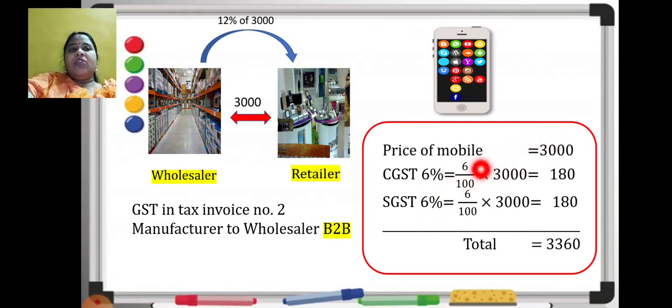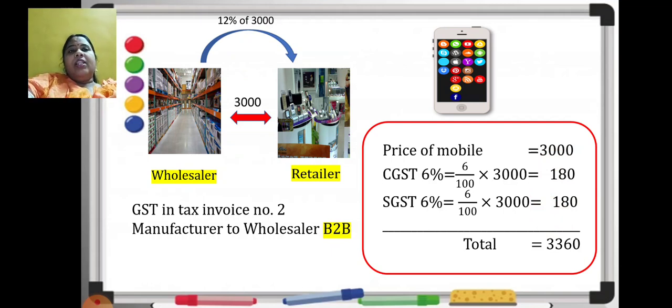So let us see the calculation. 0 and 0 cancelled. 6 3s is 18. So 180 here, and SGST also 180. So when I take the total of it, the total amount comes to 3360. I hope you are understanding the second stage also.